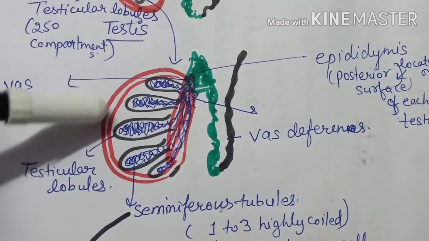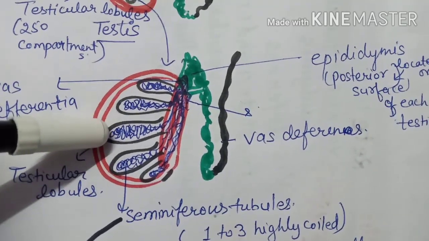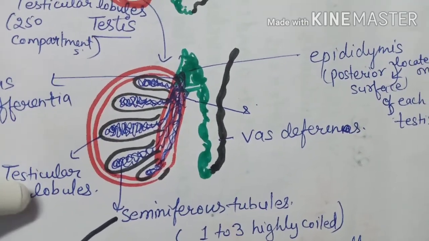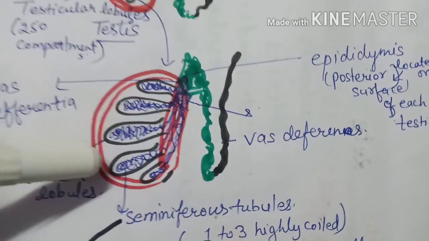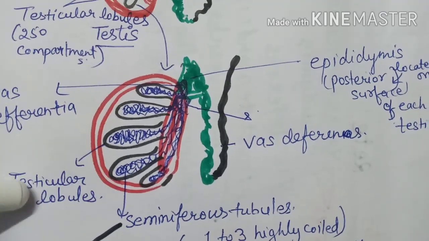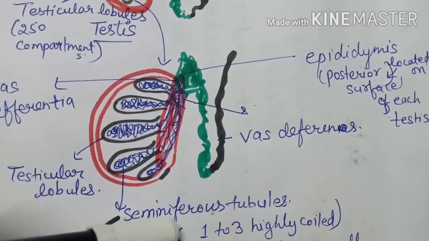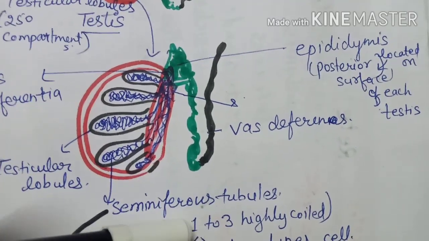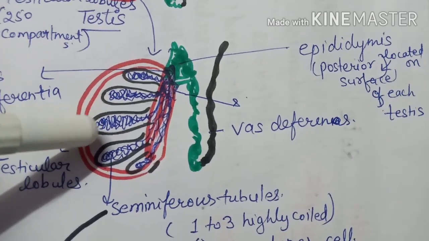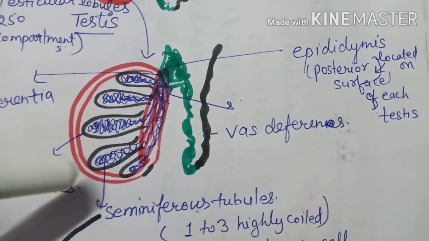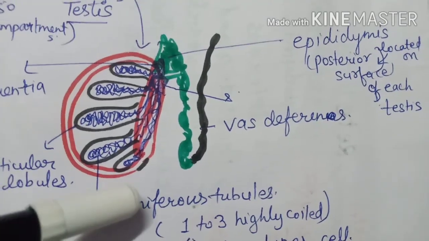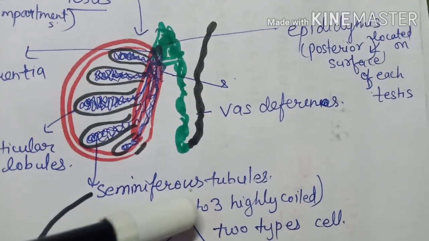So in this diagram, this one is the testis. The black outlining I have drawn through the compartments, those are the testicular lobules. The testicular lobules have 250 compartments in each testis. Each testicular lobule consists of seminiferous tubules. Seminiferous tubules are 1 to 3 in number and highly coiled. That's the seminiferous tubules, and this structure you see here, in blue pen I drew the diagram.